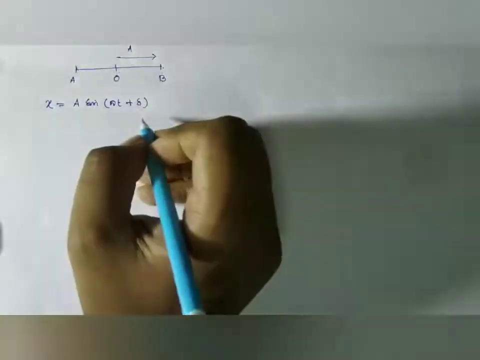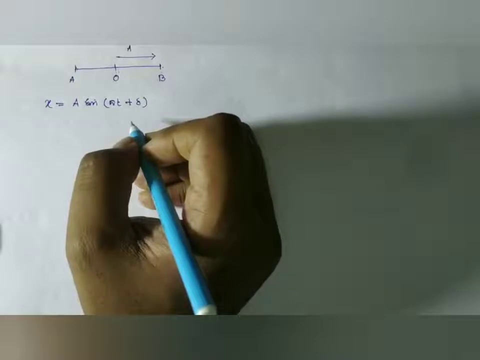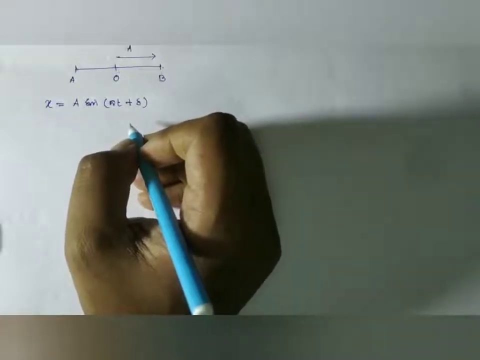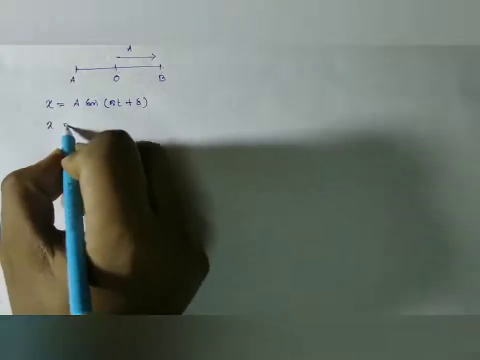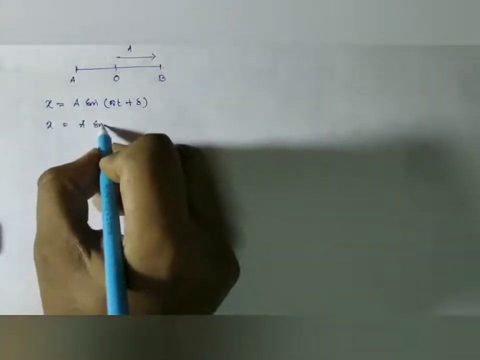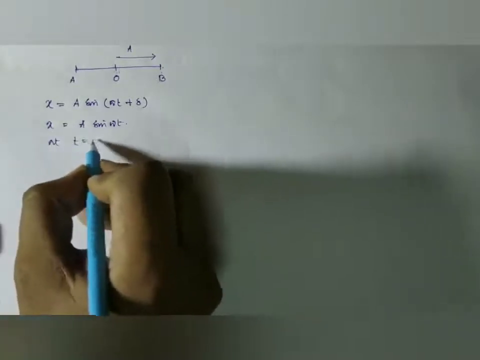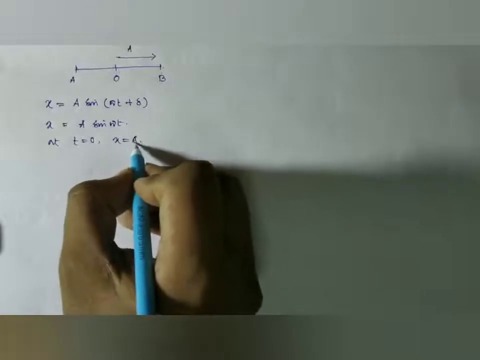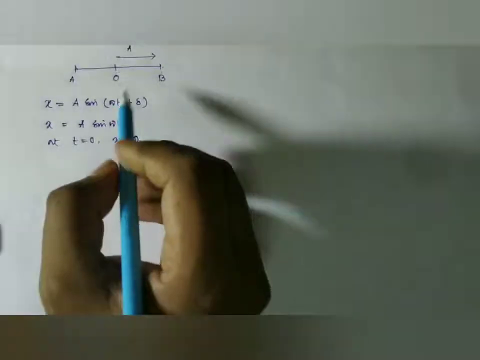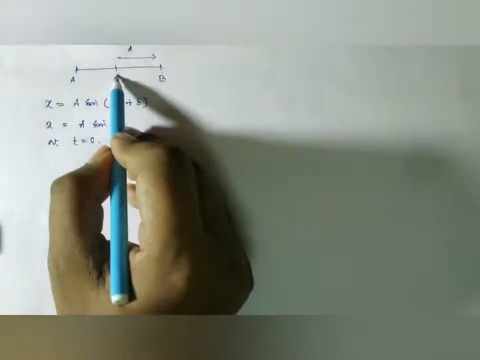And if we take the initial phase as 0, then we can write x equal to A sine omega t. At t equal to 0, x is equal to 0. That means at time t equal to 0, the body starts its motion from the equilibrium position.